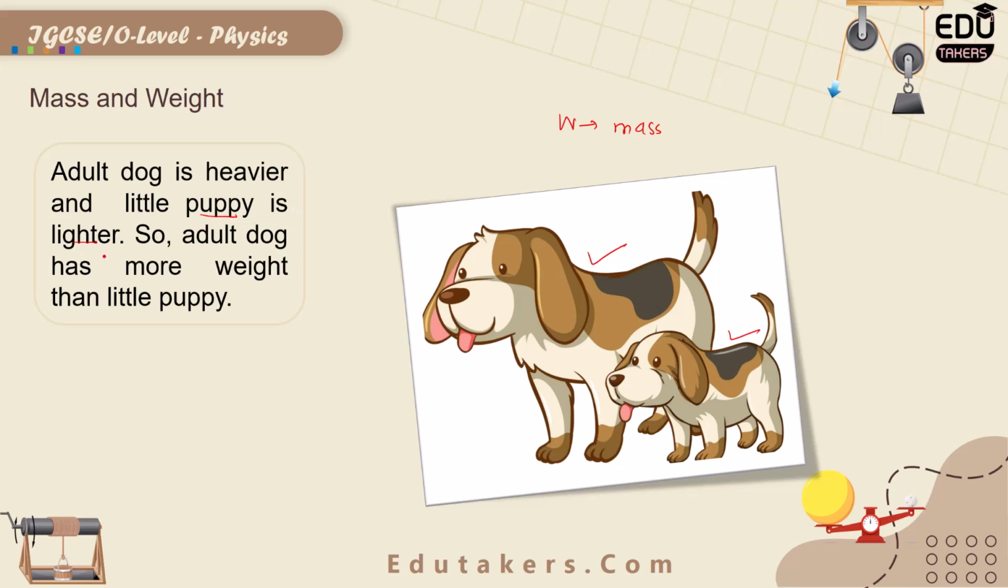They are actually talking in terms of the mass. That's why the adult dog has more weight than the little puppy. The difference of the weight is basically due to the difference of the mass. The adult dog has larger mass and the little puppy has smaller mass, due to which the adult dog has more weight as compared to the little puppy.